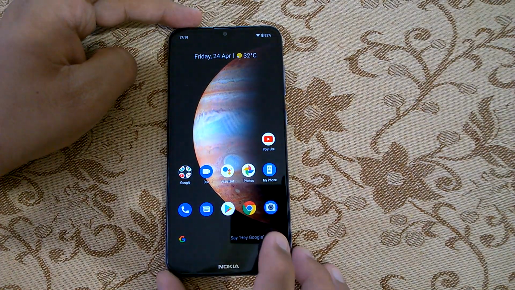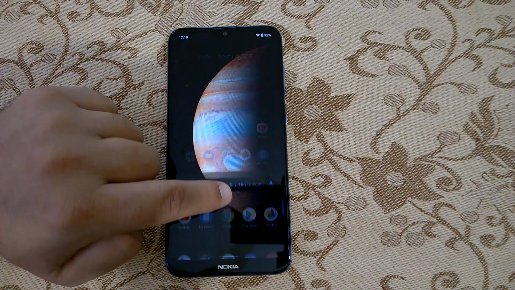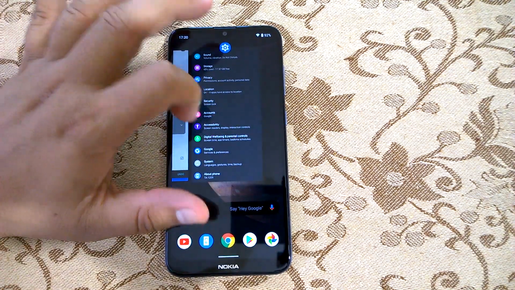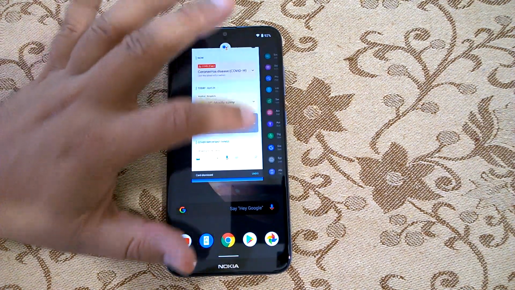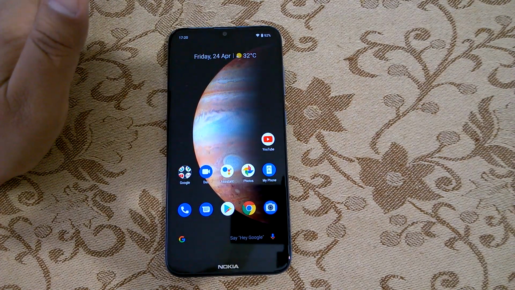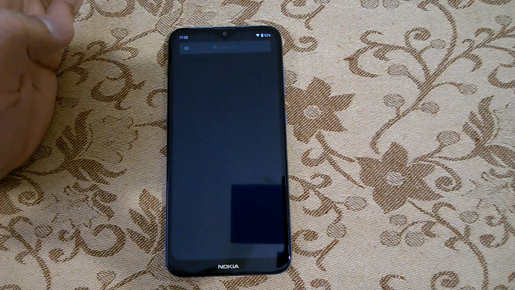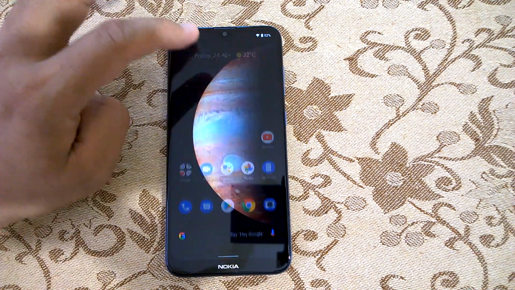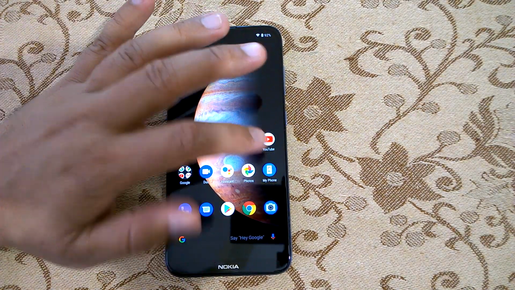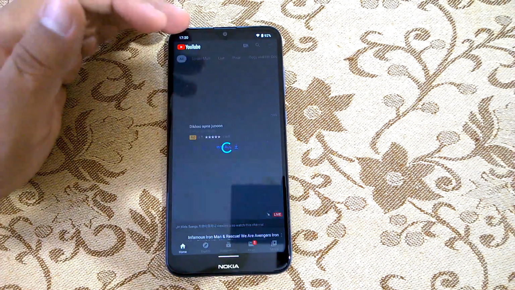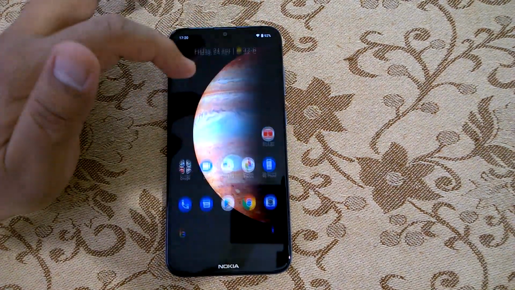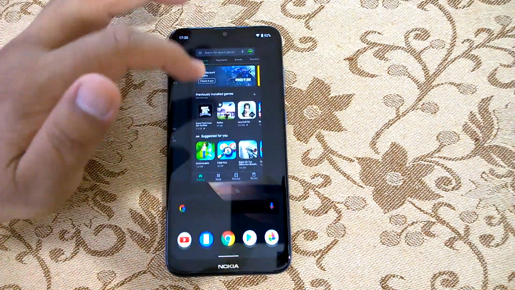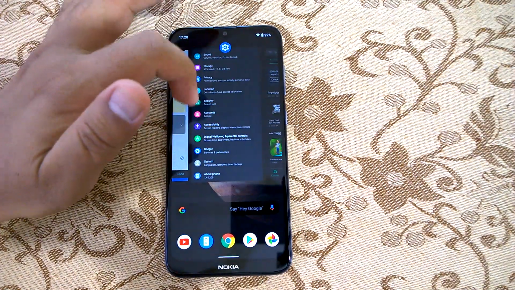So once more, swiping up from the bottom, it's not a full swipe, it will be a short swipe, brings you the multitasking menu. And if you swipe all the way up, you will go back to the home screen. So if you are in any app and you want to go back to the home screen, you just swipe up all the way, and you will go to the home screen. Now in case you are in any app and you want to just go back, you have to swipe from the edges, from left or right, any of the edges, and you will go back. So that is how the multitasking and the UI navigation works in case of Android 10.